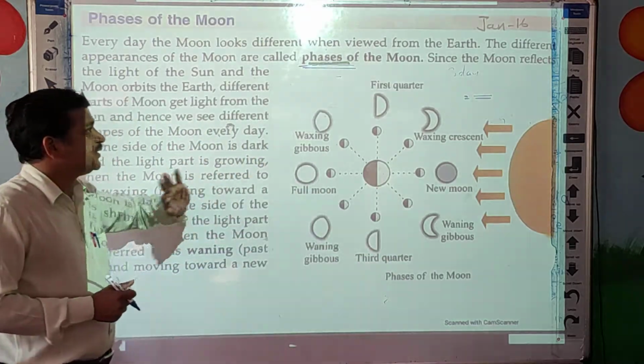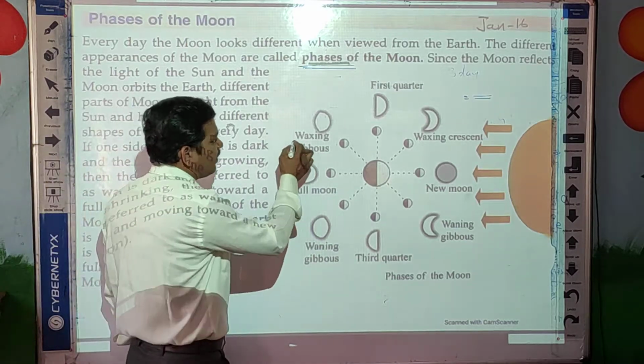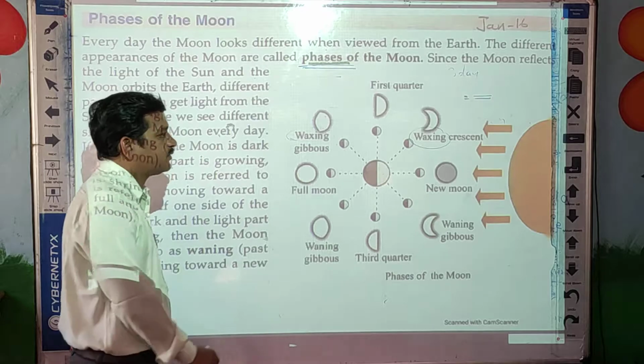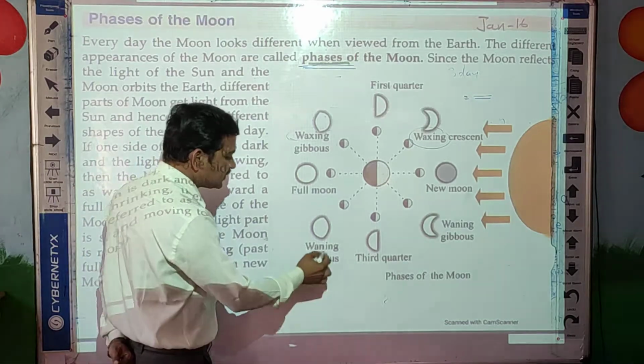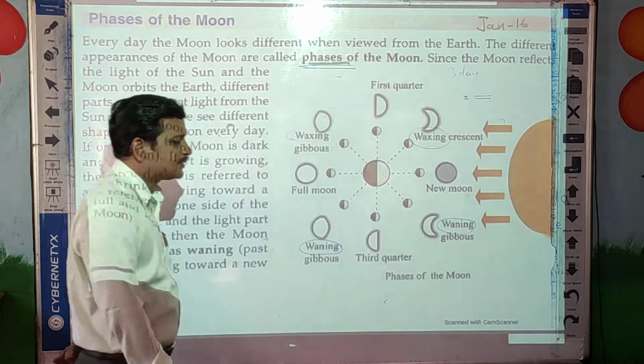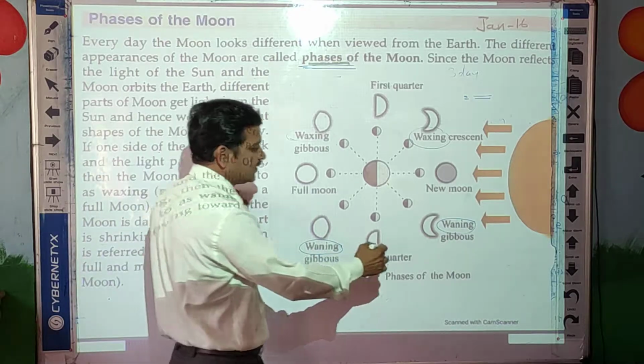As you can see here, there are waxing crescent, waxing gibbous, waning gibbous, and waning crescent.